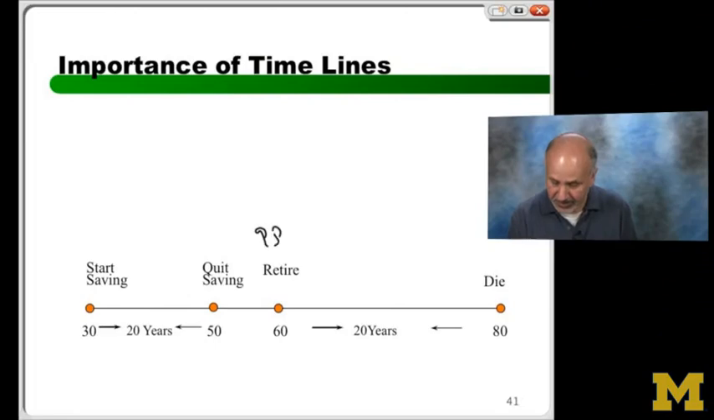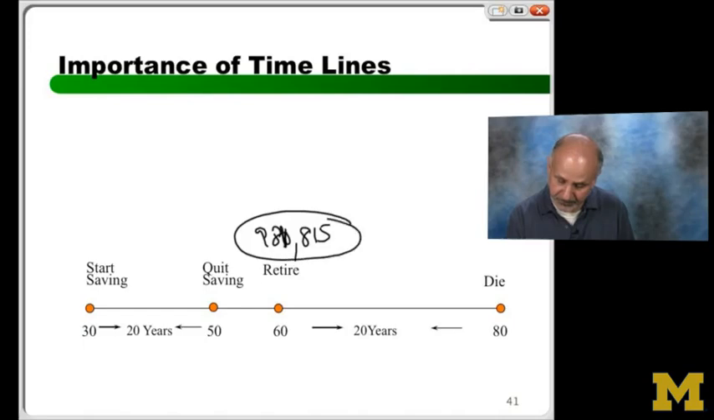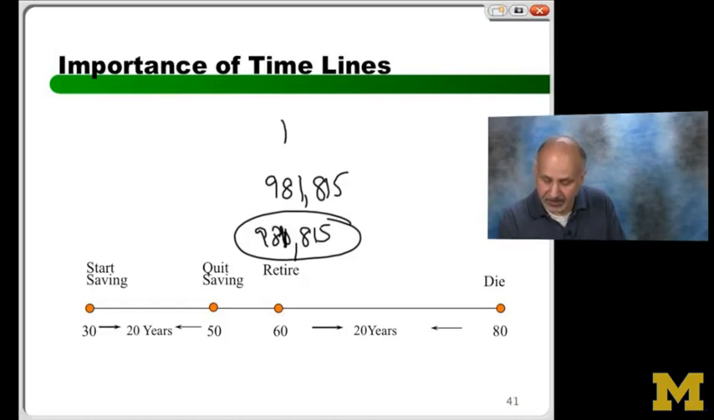And say that what I need is 980, and to confirm the number, 981,815. Write it one more time so that it's legible. At what point? This is the PV at point 60.